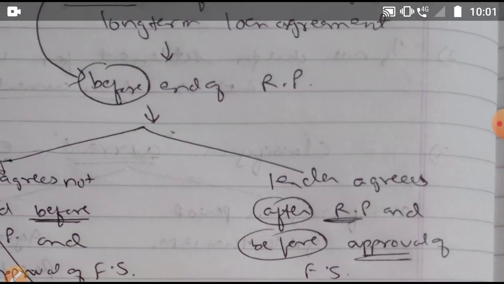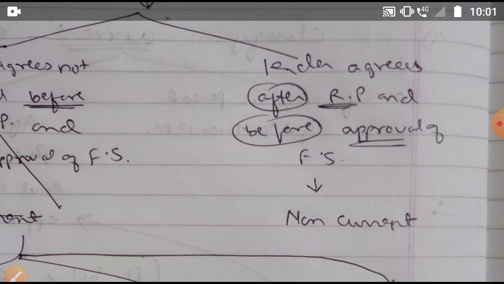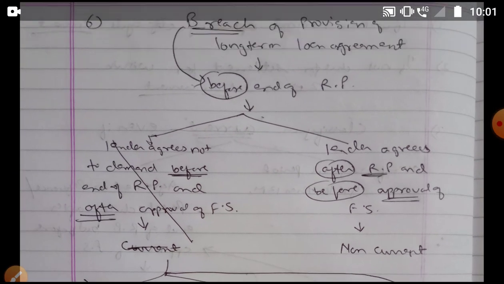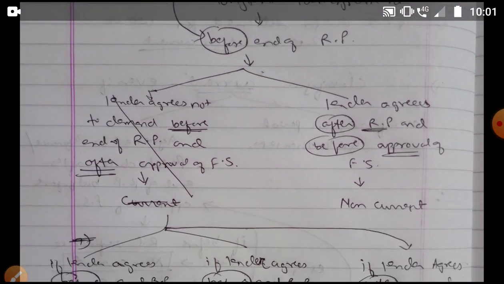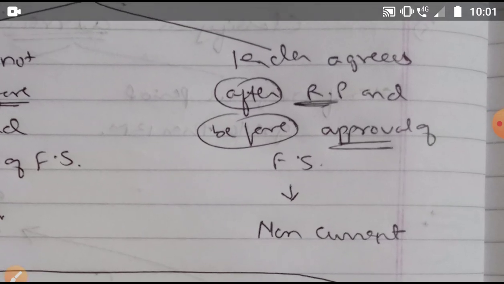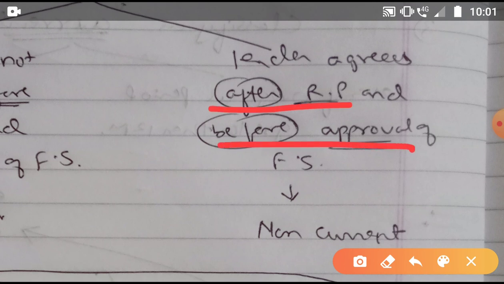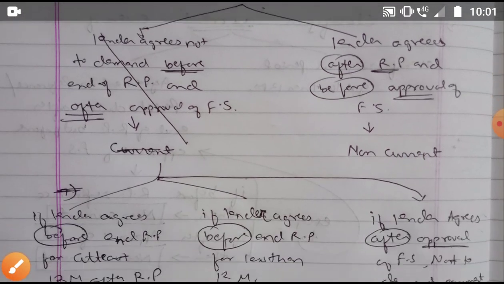If there is a breach before the reporting period and the lender agrees after the reporting period but before approval of the financial statements, it is always classified as current.